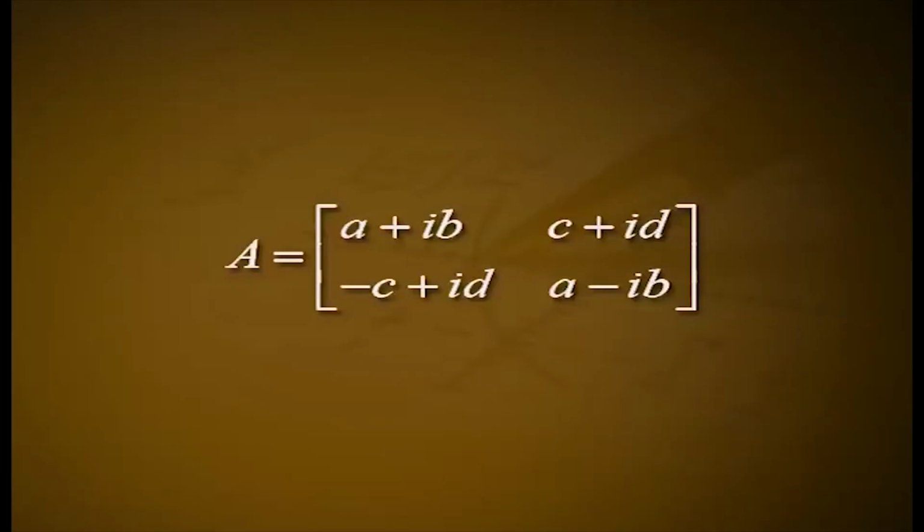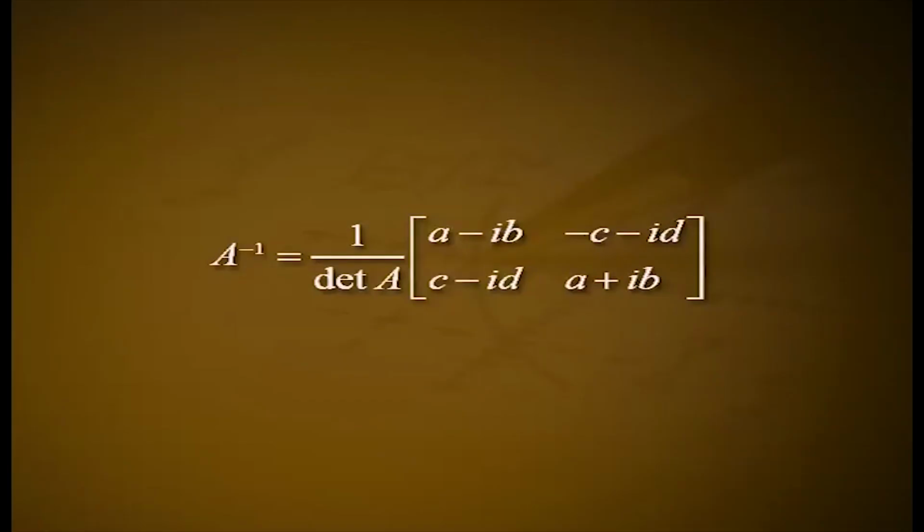The matrix [[0 plus i0, 0 plus i0], [minus 0 plus i0, 0 minus i0]] is the zero element of M. The matrix [[1 plus i0, 0 plus i0], [minus 0 plus i0, 1 minus i0]] is the unit of M. Now, let A be the matrix [[A plus iB, C plus iD], [minus C plus iD, A minus iB]], any non-zero element in M.